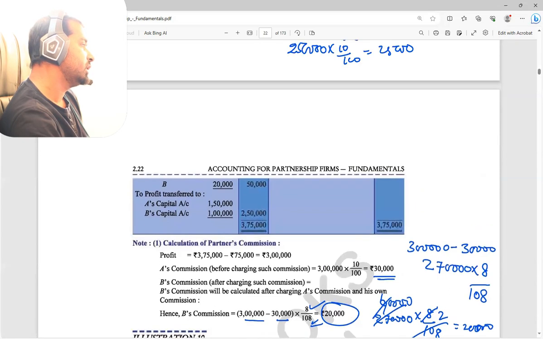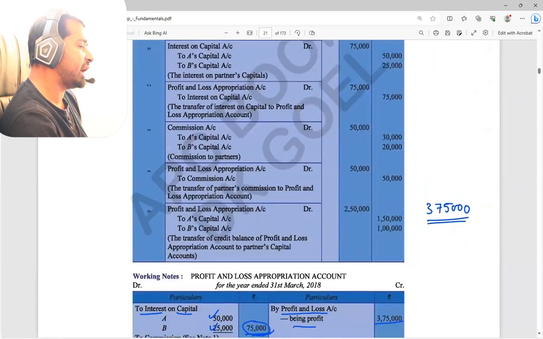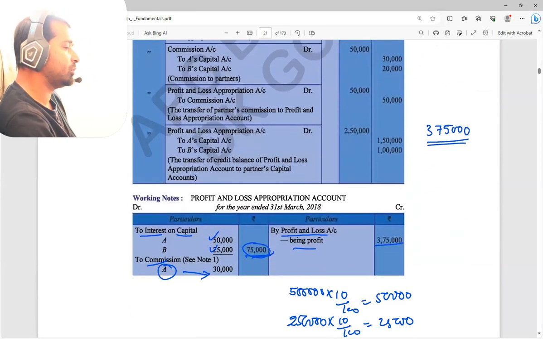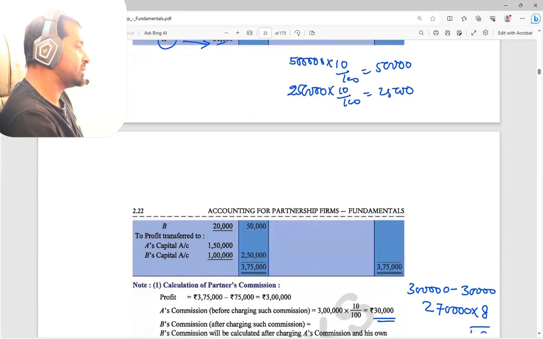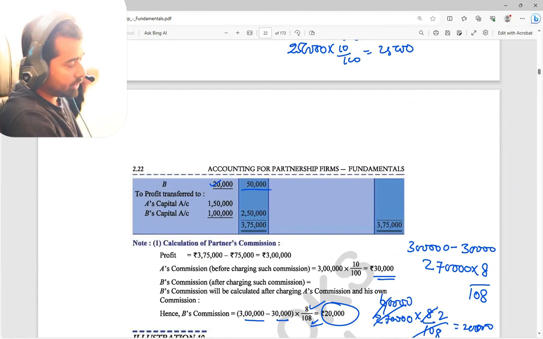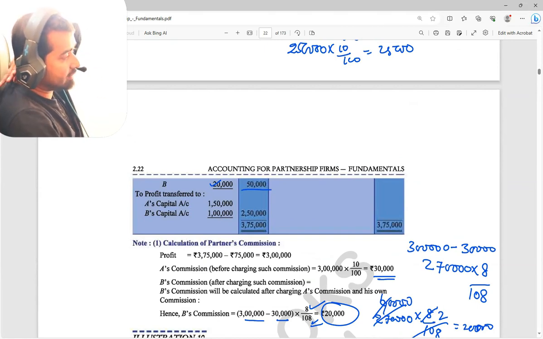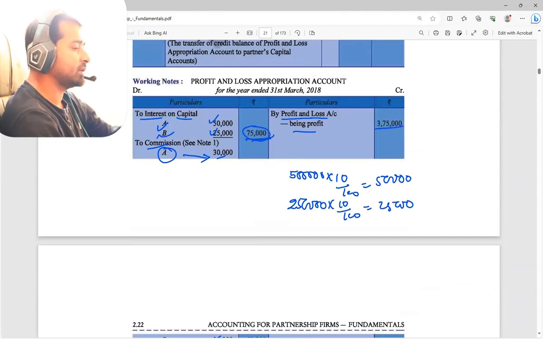Yes, sir. So now see that all the transactions, again we are not going to see the journal entries, as we already know how to convert, right? So interest on capital of A and B 75,000, A's commission 30,000 and B's commission 20,000. Total 50,000 we have subtracted. Total amount of the profit was 3,75,000 minus this 50,000 and 75,000, so 1,25,000.